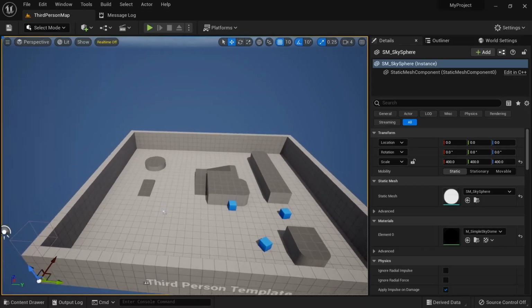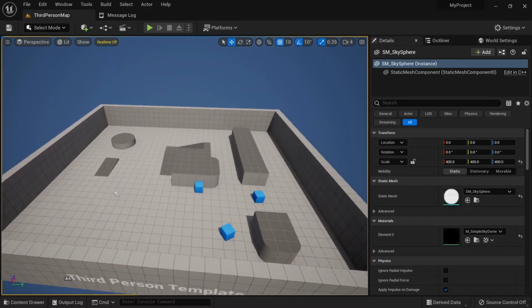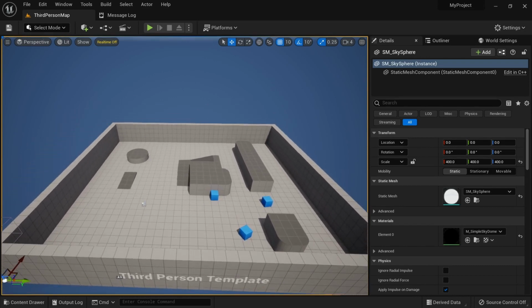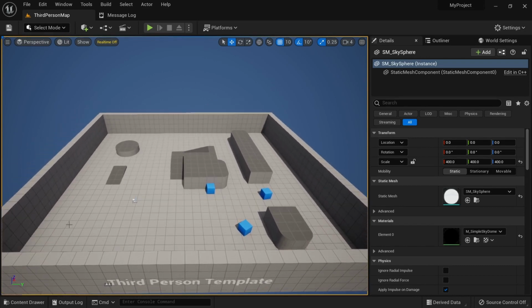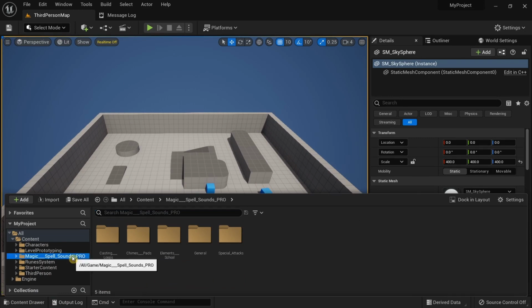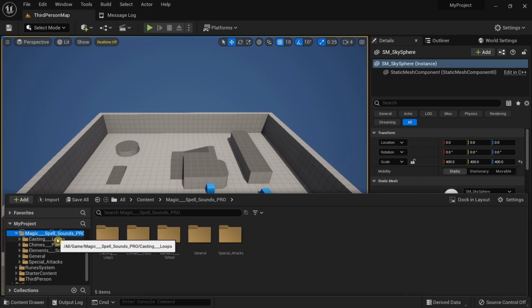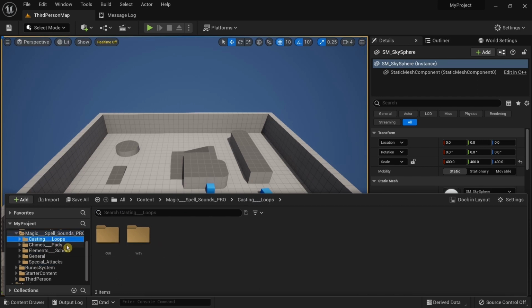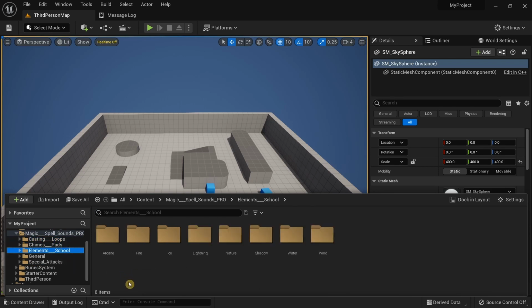And with that out of the way, we can just check out some of the sounds in this particular sound pack. So this is a new project and I basically added the Magic and Spell Sounds Pro into this project. And if I were to open it, you can see we have a bunch of sounds for casting, chimes, elemental, which contains a bunch of sub-files for arcane magic, fire, ice, lightning, nature, shadow, water, and wind.